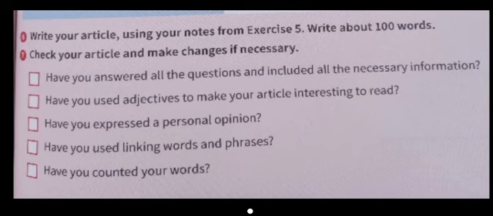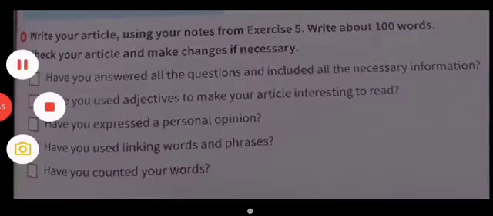Okay, your personal opinion, very important. That's what makes it an article. Okay, so what is your opinion? Have you used linking words and phrases? Okay, so phrases are important, and all those linking words, which we saw. And I will be giving you more idioms and more phrases in the coming week also. And then have you counted your words? Okay, so that's it.